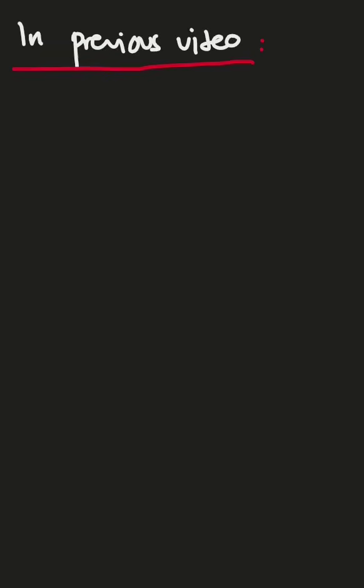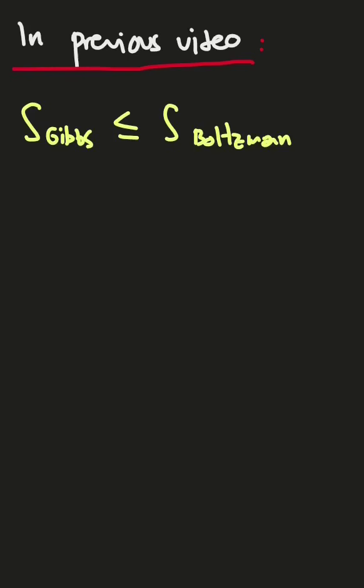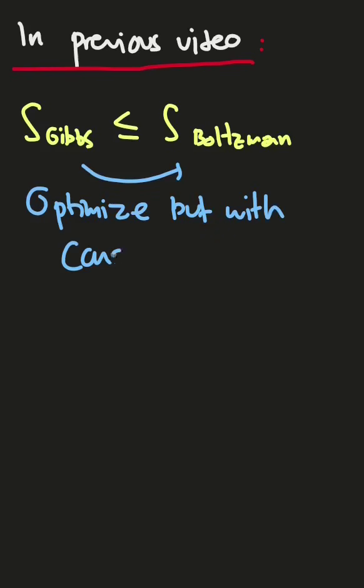In my previous video, we know that Gibbs entropy is less than or equal to Boltzmann entropy. Here, we can have a journey from Gibbs entropy through to Boltzmann entropy by optimizing, but now with constraint, as in my video. But did you ever hear about the canonical ensemble?